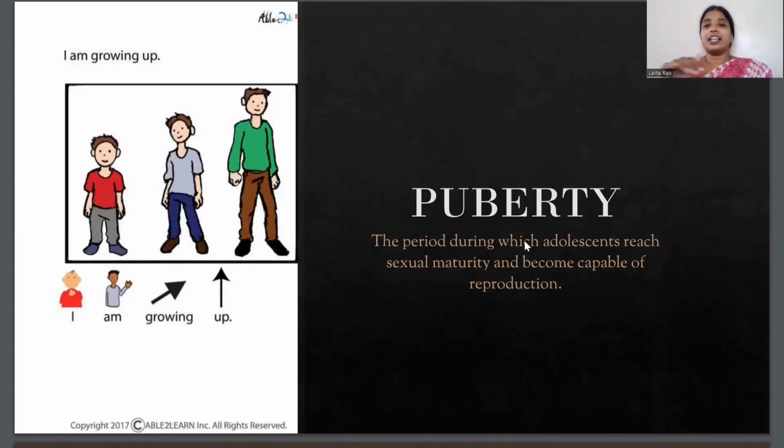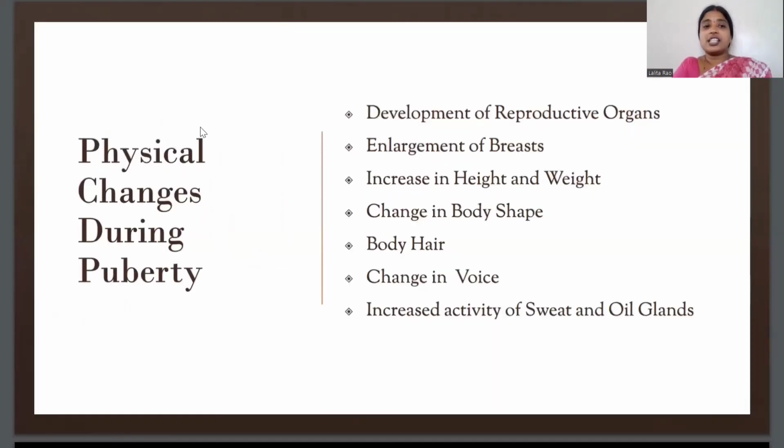Now, what is puberty? Puberty means the period in which adolescents reach sexual maturity and become capable of reproducing organisms of their own type. So this period is known as puberty. In puberty, the child transforms into an adolescent, and then from adolescence into an adult. So this is the stage of growing up, you can say. Now, what are the physical changes that take place during puberty?